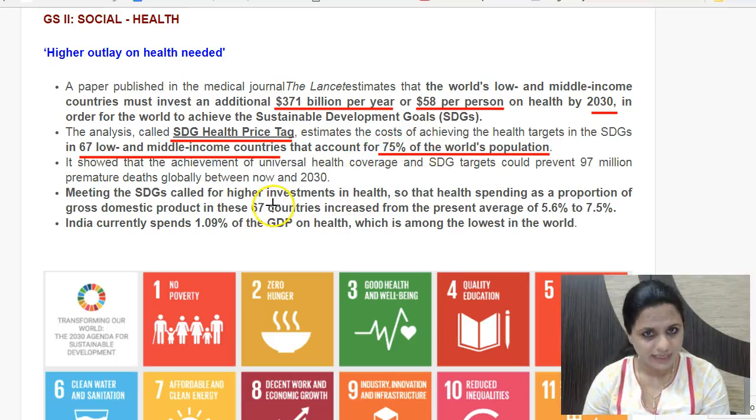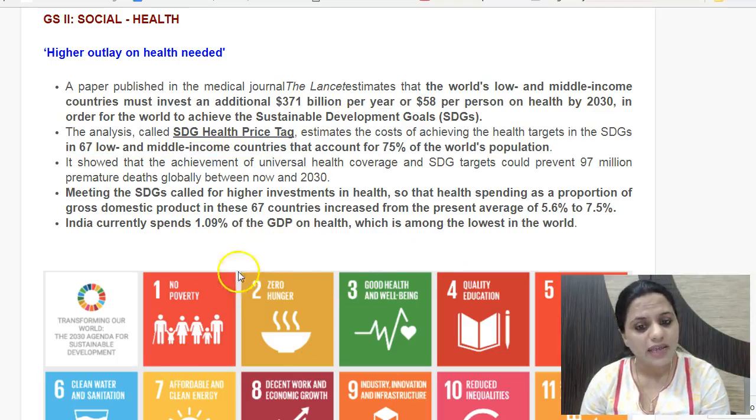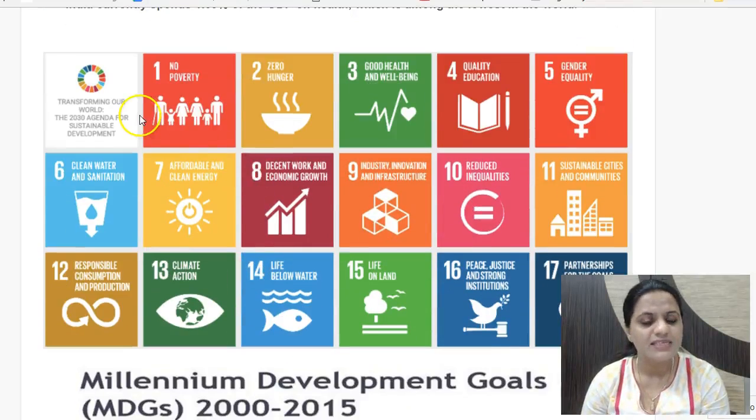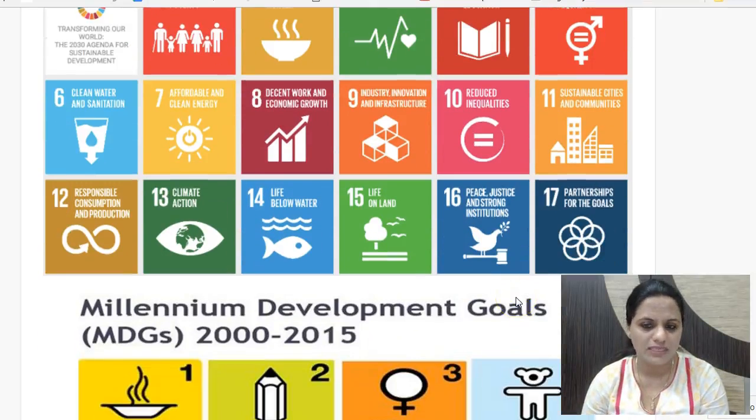So this is regarding sustainable development goals. You should know these were announced by the United Nations after the Millennium Development Goals ended. So Millennium Development Goals were announced at the turn of the millennium for 2000 to 2015. So they had to be achieved by 2015. So post Millennium Development Goals, from 2015 to 2030, the target which has been set is for these Sustainable Development Goals, which are much more elaborate than Millennium Development Goals. Under MDG, there were 8 goals as such, and here in SDGs, we have 17 specific goals listed here.